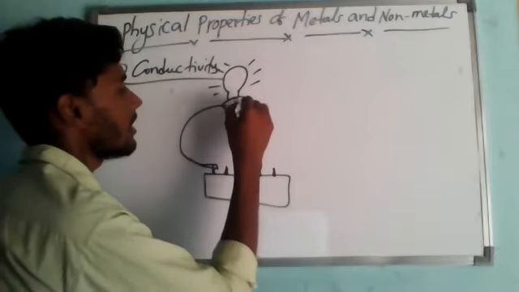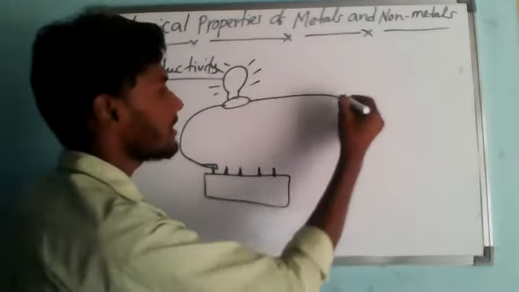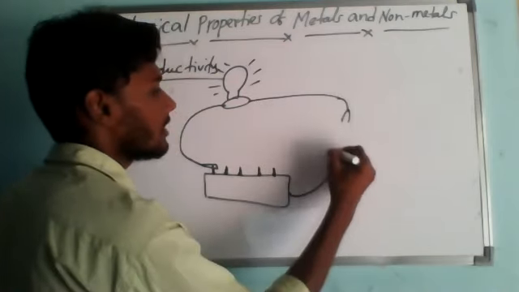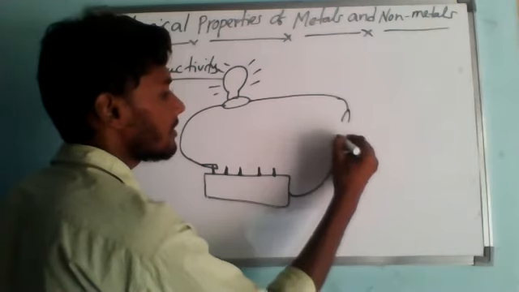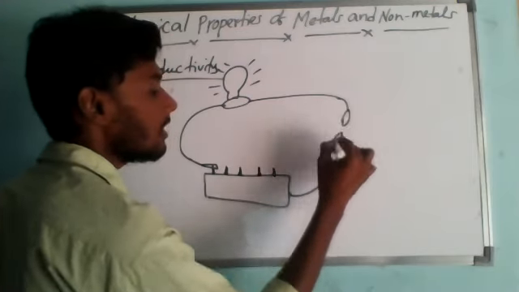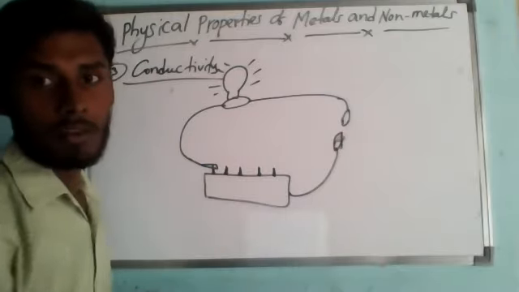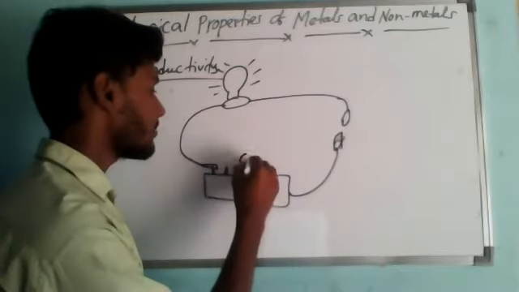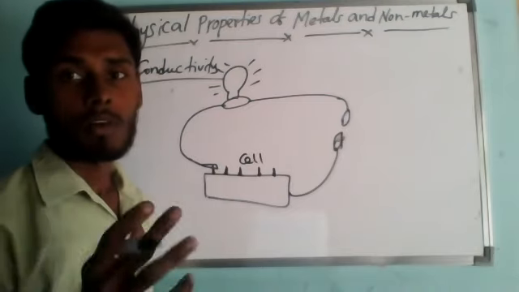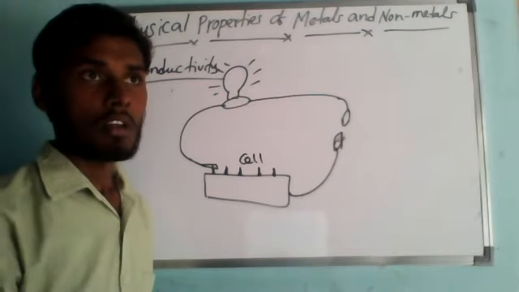Now on the other side, I am arranging another crocodile clip, which is coming from the battery. Okay, so now this is our setup. This is a cell or a battery or anything you want, you can take. Now you can take a torch bulb fitted in a holder.